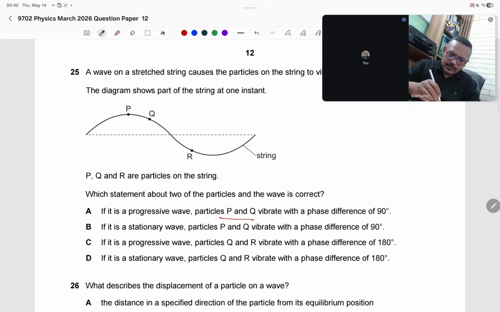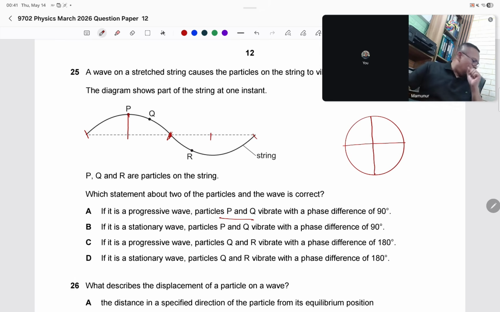P and Q. If it is a progressive wave, from P to this point the phase difference is 90 degrees. 0, 90, 180, 270, and then 360. We know that for a progressive wave, the total cycle is 360 degrees. So each one is 90 degrees. So here to here, not P to Q. So this is wrong.